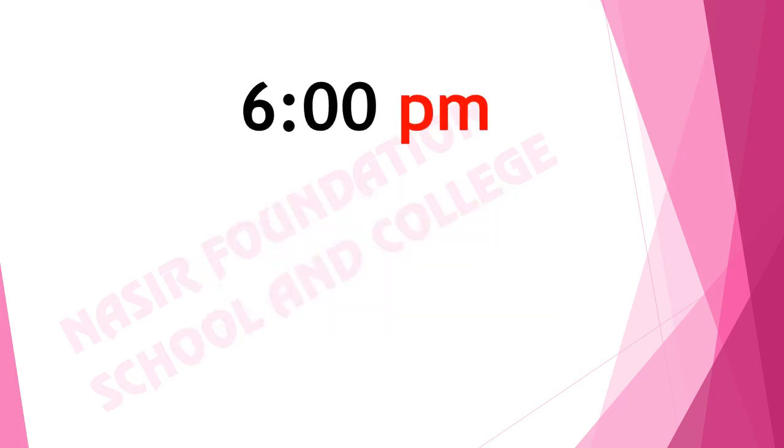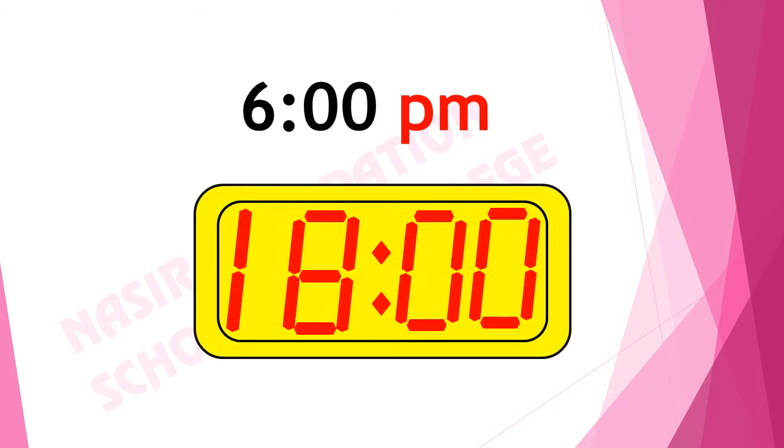If it is 6 p.m. on analog clock, what will be the time on digital clock? Yes, add 6 in 12 hours and we will get 18 hours. On analog clock, if it is 6 p.m., on digital clock, it is 18 hours.